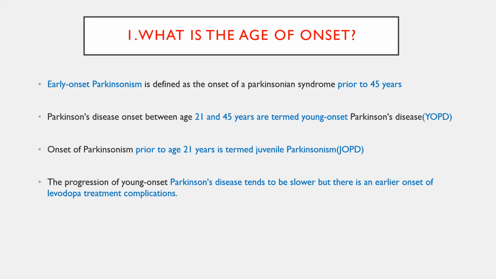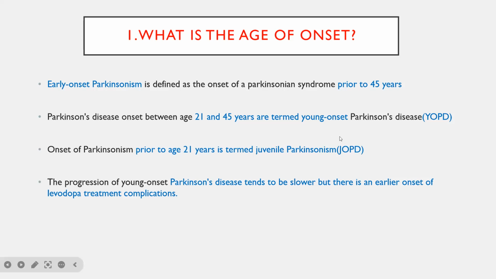So first, come to the age of onset, because various movement disorders occur in various age groups. For example, Parkinsonism usually occurs after 45 years of age. If it occurs before 45 years, it can be classified as young onset Parkinsonism and juvenile onset Parkinsonism. Young onset Parkinson's would be between 21 and 45 years, and juvenile onset Parkinsonism would be less than 21 years.